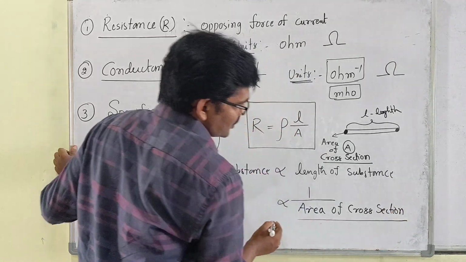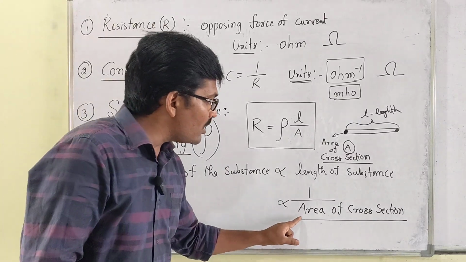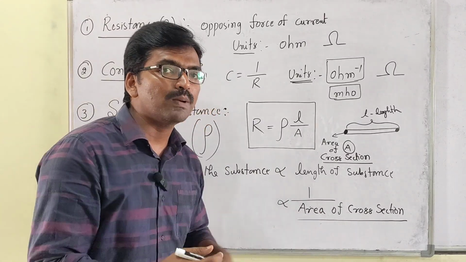Are you getting my point? So length is directly proportional, area of cross section is inversely proportional.